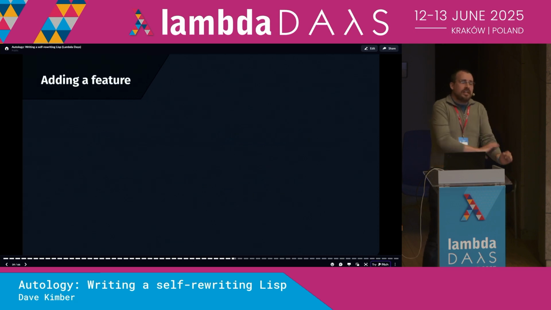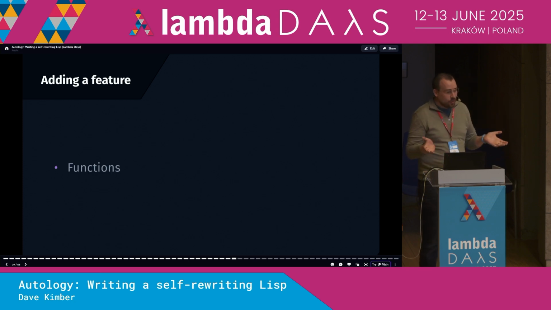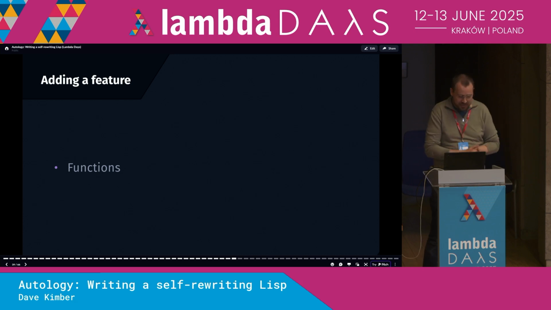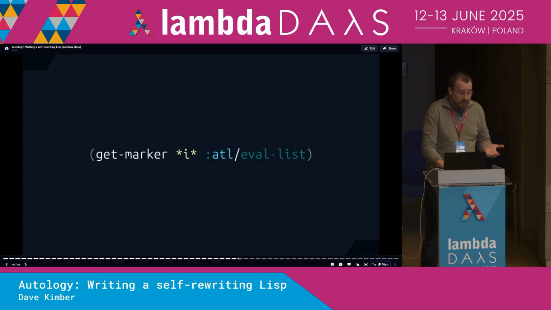Now, Autology is actually missing a feature that many other programming languages have out of the box. Functions. There is initially, at least, no way to create a function in an Autology program. Turning up at Lambda days with a language which has no functions is a bit embarrassing. So let's fix this. We can write an Autology program which modifies its own interpreter to add functions to the language. So first, we're going to grab the eval list section of the interpreter.